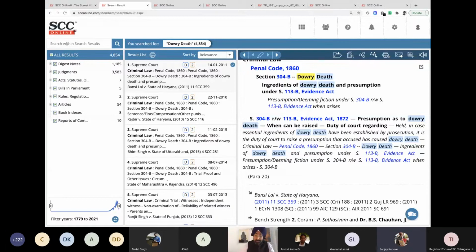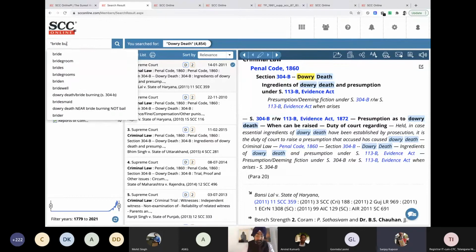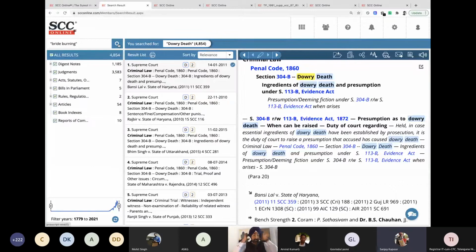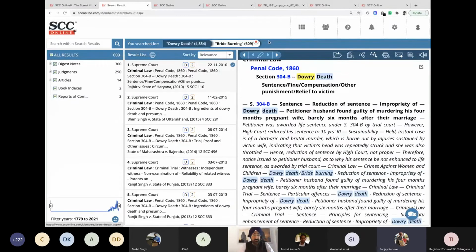Now, sub search. Please search for bride burning. I think that is the best suitable sub search phrase. Bride burning is a legal word, so I think bride burning does make sense. Interestingly, in this case, I think what I am having on my table, there are multiple dying declarations.